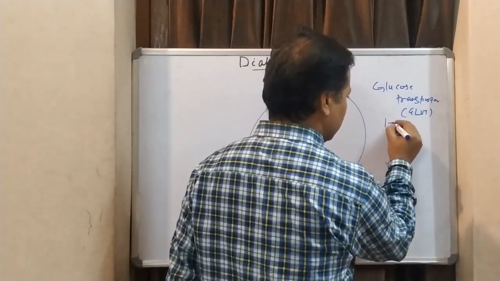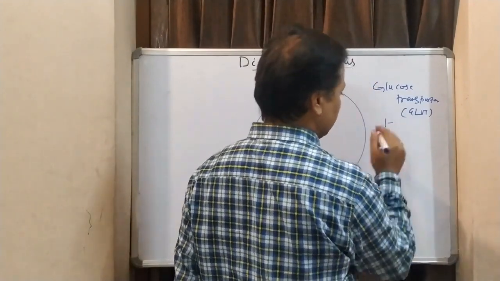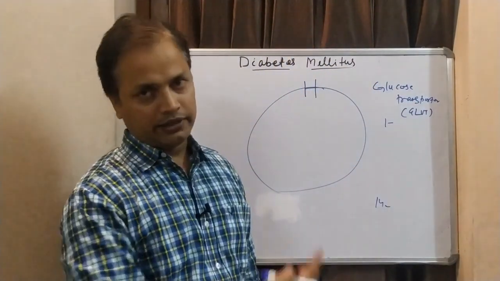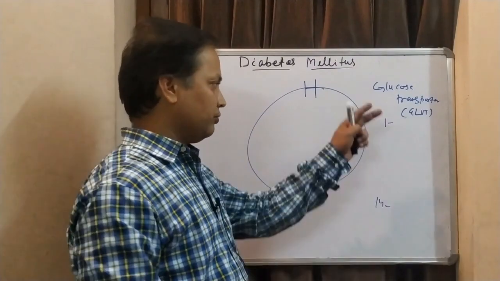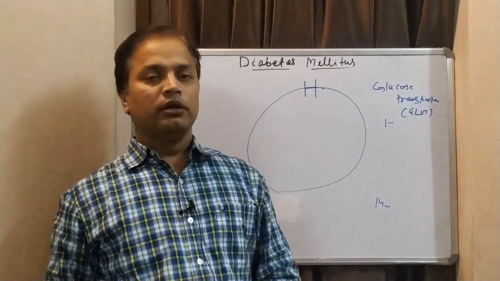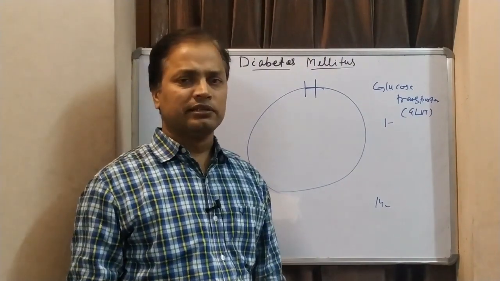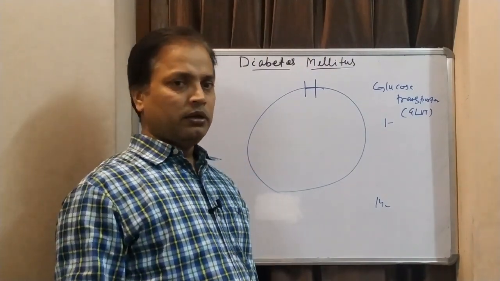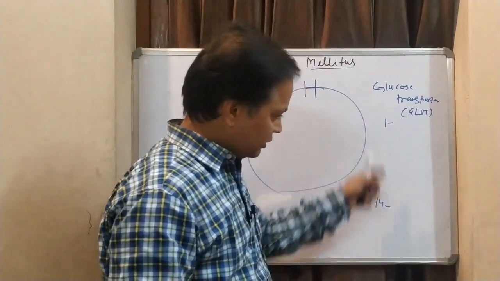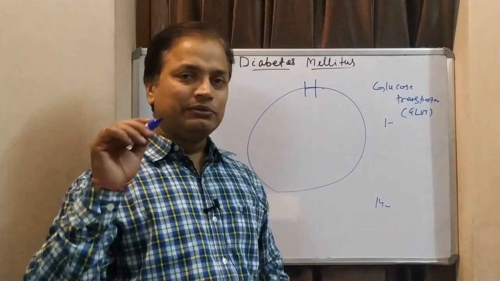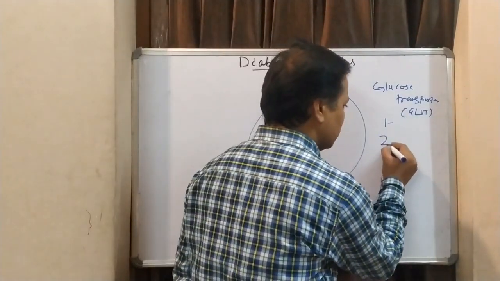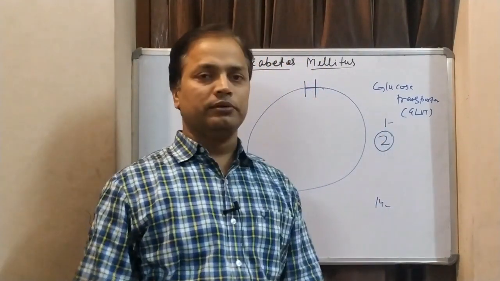We have GLUT1 to GLUT14. So we have different types of GLUTs. Those GLUTs are located in different cells, so it is tissue specific. From all these 14 different types of GLUTs, only GLUT4 depends on insulin.